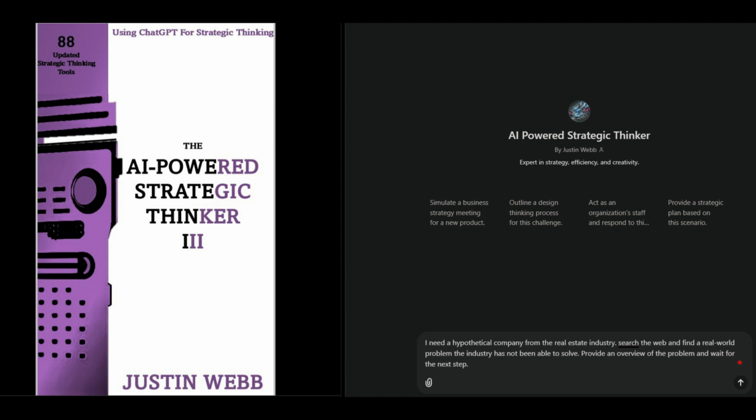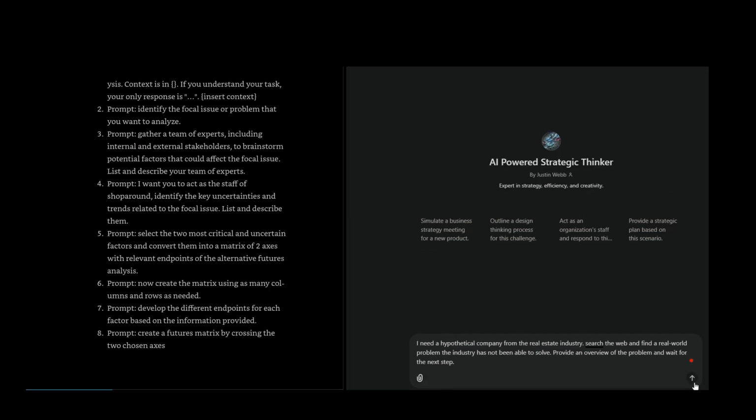9, identify potential signposts or indicators for each scenario using the analysis of relevant data and trends. 10, evaluate current decisions and strategies in relation to each scenario. Identify alternative options that may be more effective. 11, update the scenarios using current events and emerging trends and adjust plans and strategies accordingly.